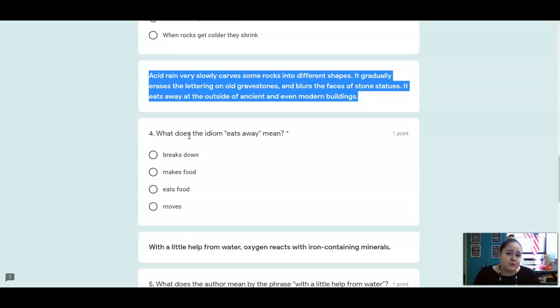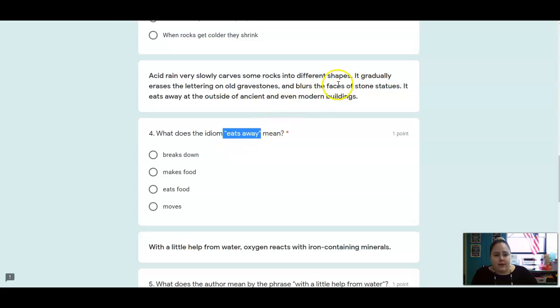I'm not going to really eat a horse, but that idiom is just saying how hungry I am. So this idiom says eats away. Right here it says it eats away at the outside of ancient and modern buildings. Acid rain isn't a human or an animal. It can't actually eat things. But what does that mean when it says it eats away?